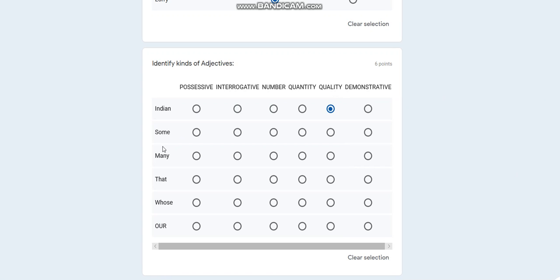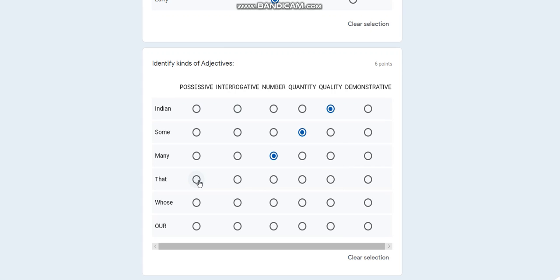Then I'll move towards some. I'll check again whether it is possessive, interrogative, a number, or a quantity. I guess it is a quantity, so I'll put a correct mark on quantity. Then again I'll check many. So many is possessive? No. Whether it is interrogative? No. Is it number? I guess yes. So I'll put the mark on number.